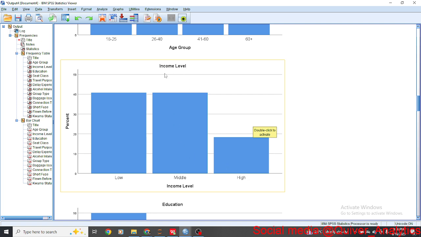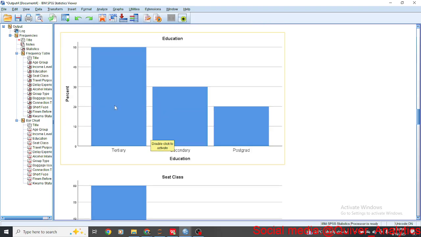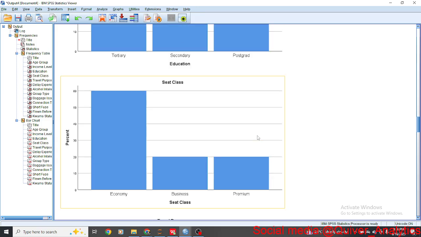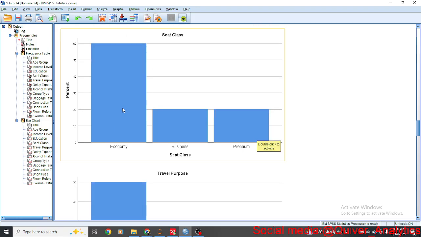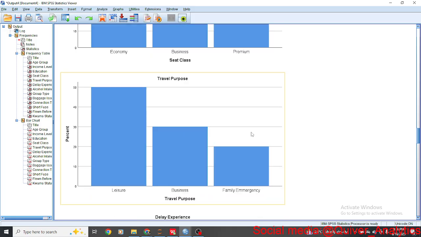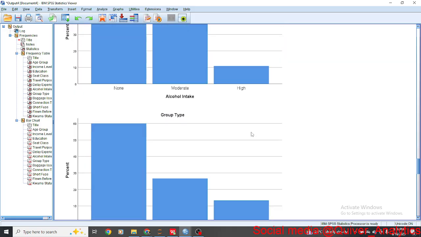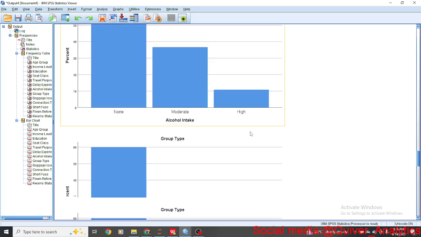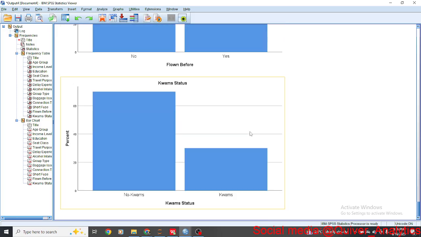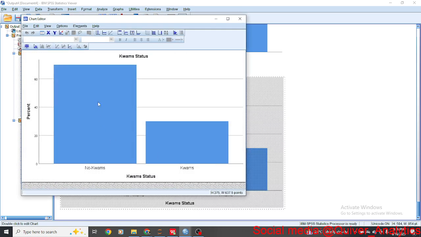Then income level, we have the middle class and lower class. For education, tertiary more than secondary and postgrad. Seat class, of course, economy, then business and premium, and so on. So you can explore all of them by yourself. So let's look at the chaotic ones. And here we have the Kwams and the no Kwams.